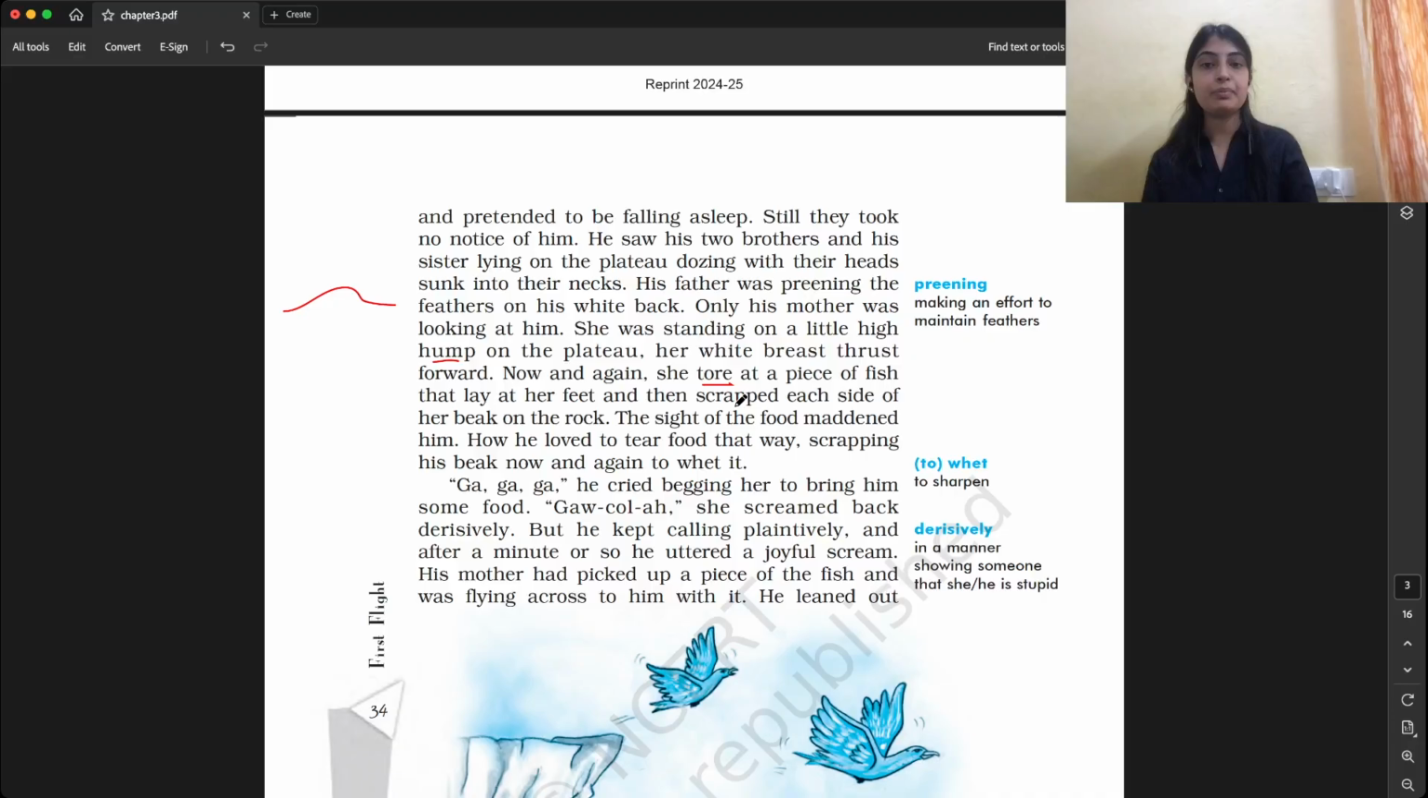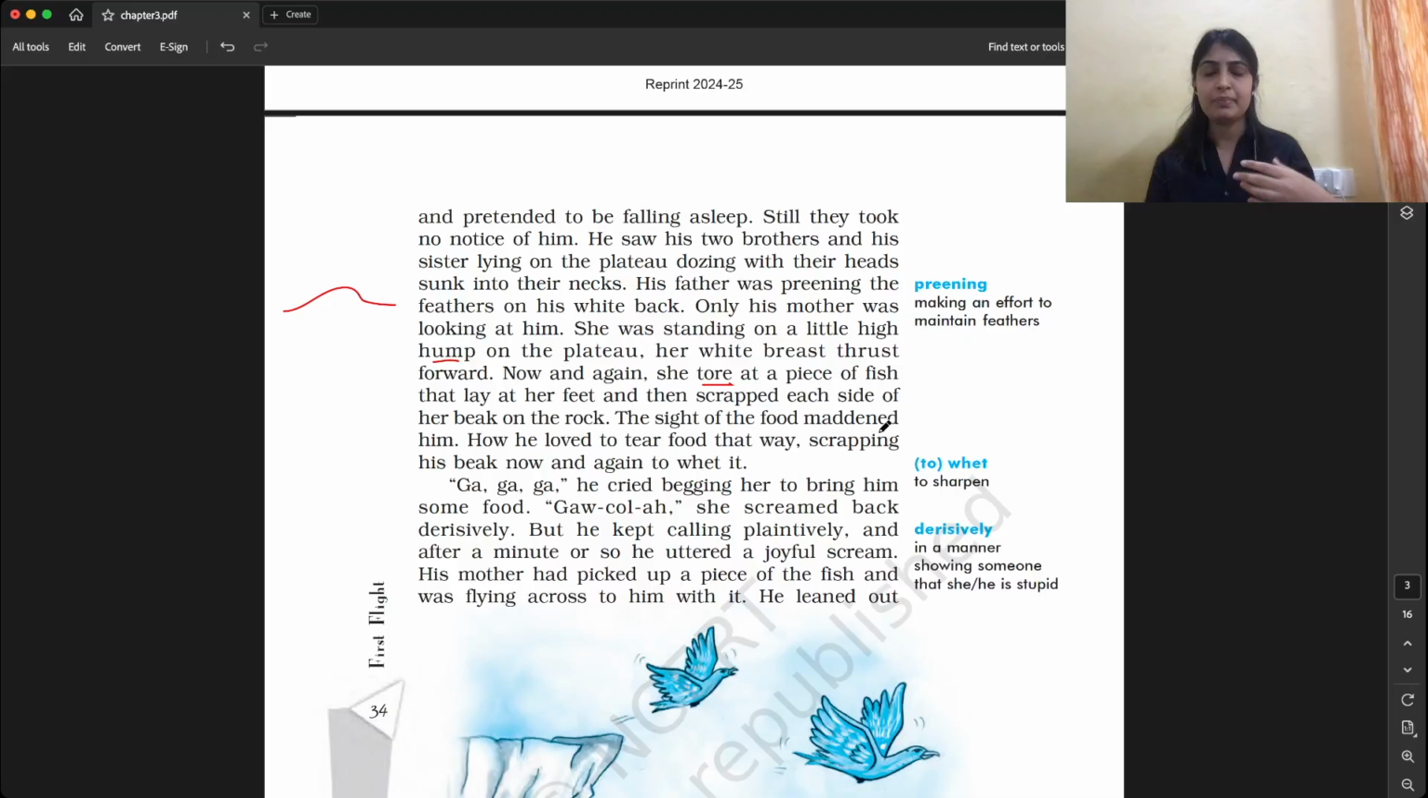The sight of the food maddened him. With his mother looking at him, with food in her claws, and that food was fish. The sight means he was able to see the food. Maddened means he was becoming mad. He was so starving and so hungry that he was getting mad.